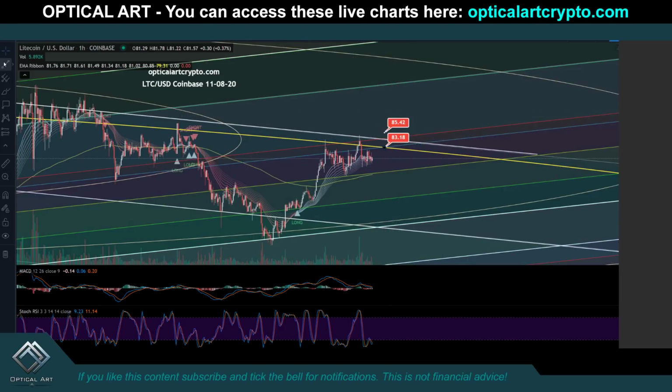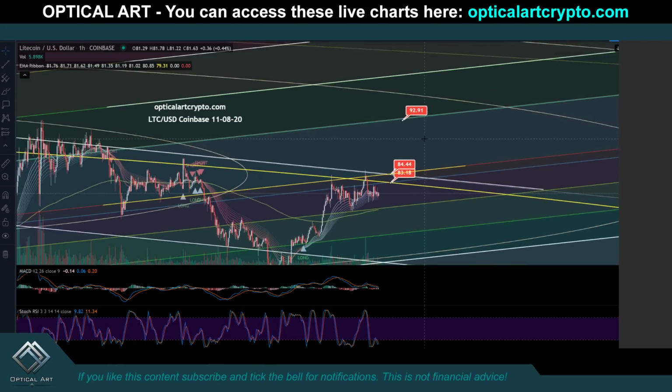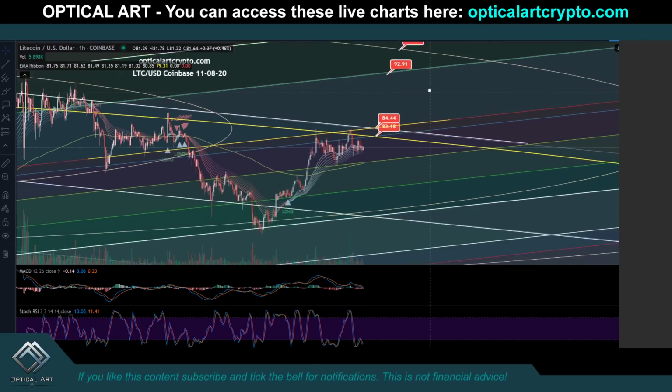So if we push up, your current resistance for Litecoin is $83.18, and you do have multiple channels. This right here has been a lot of support, a lot of resistance. So if you want to potentially go higher, you need to go above $83.18. You get above that, $84.44. If we break above that, your next resistance is $93.91. Then your resistance above that will be $96.98.